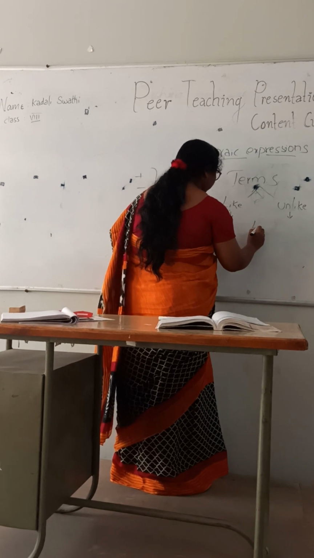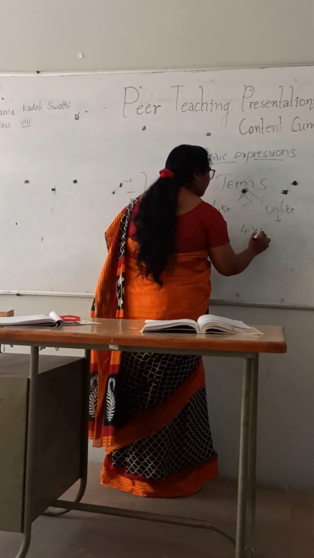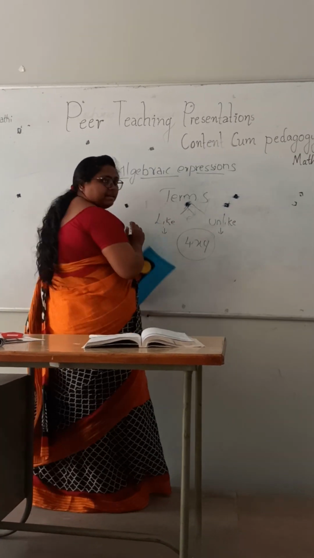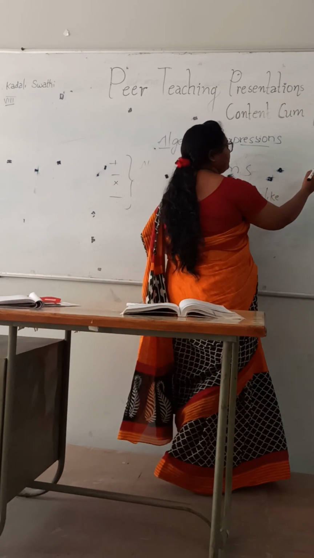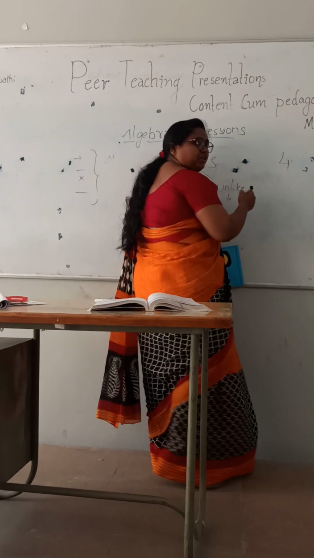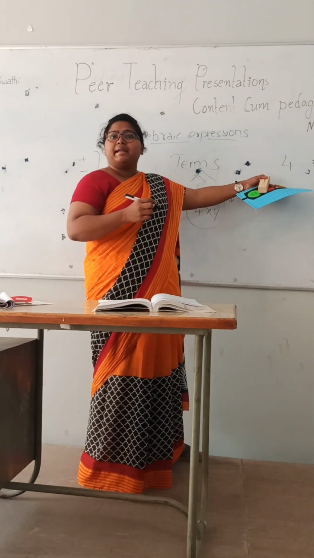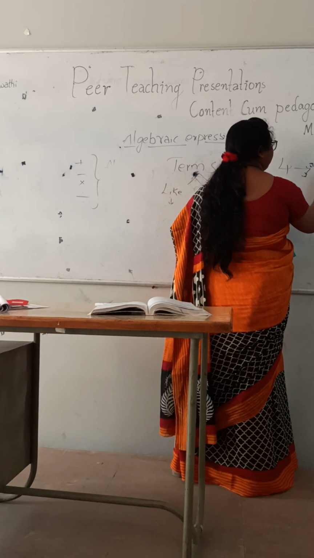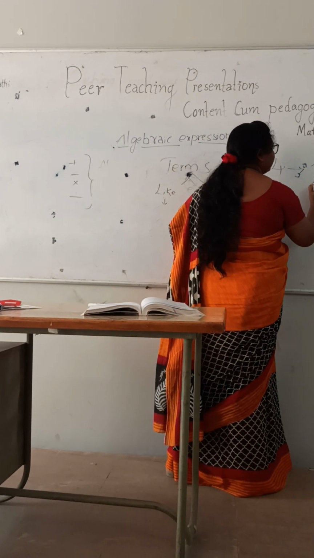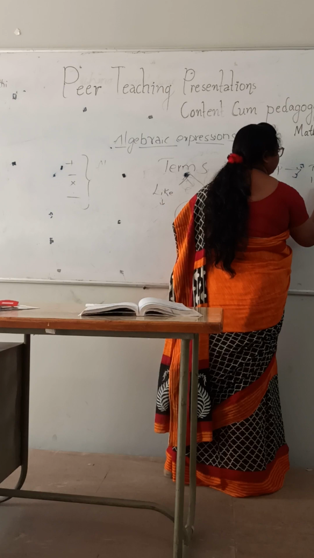For example, 4xy is a term. I'll write it here. If we give one numerical value, we call it a term. And we call it one term.